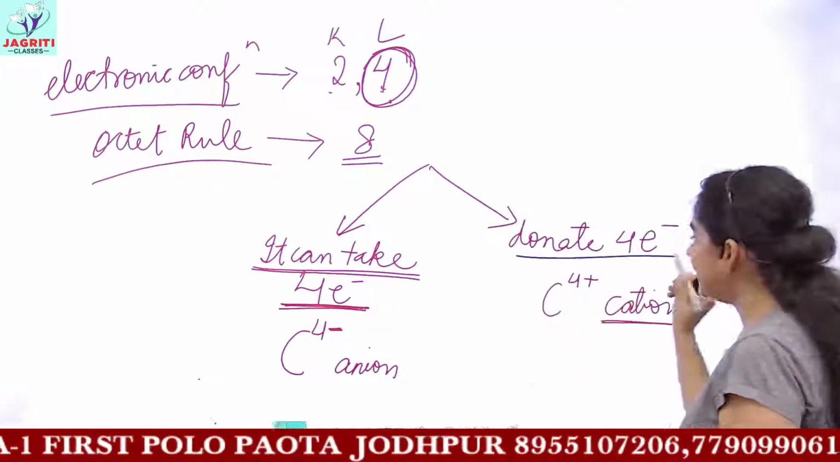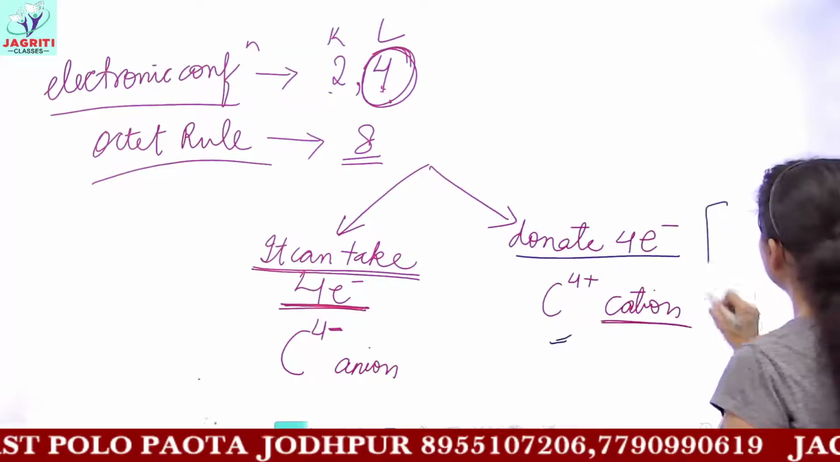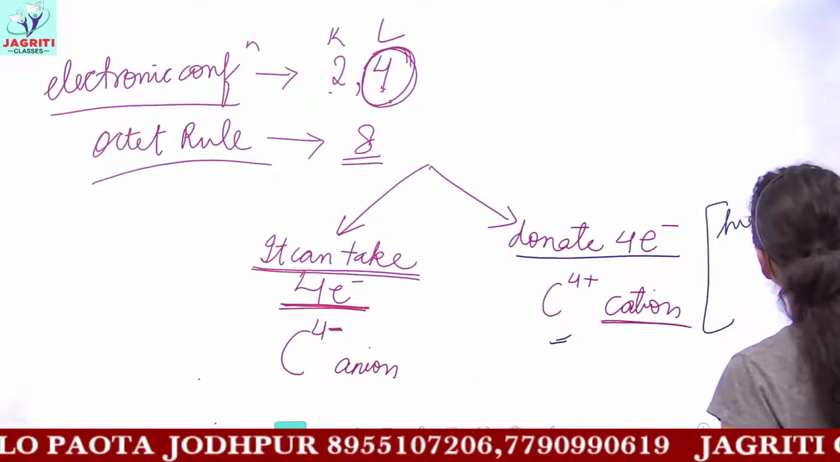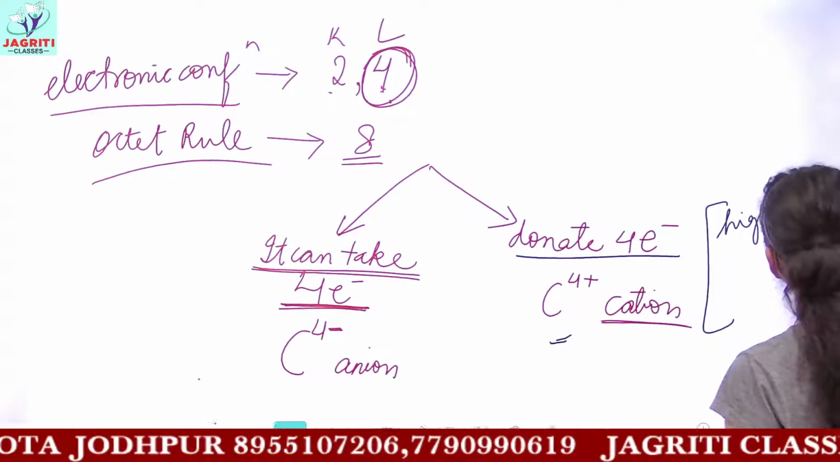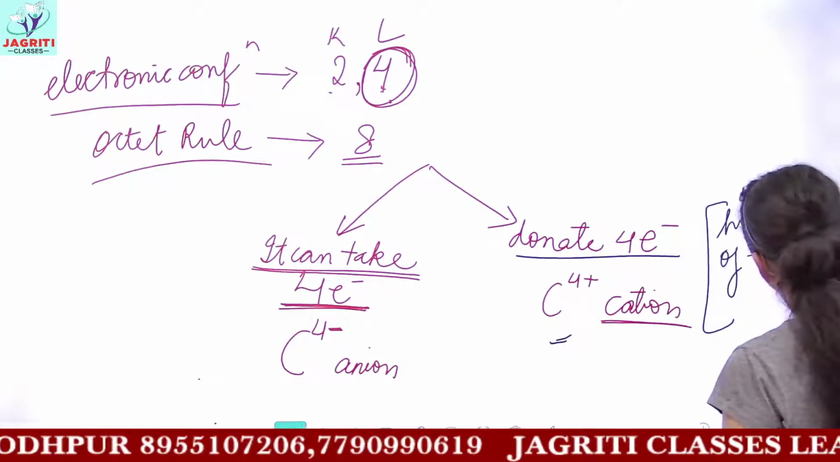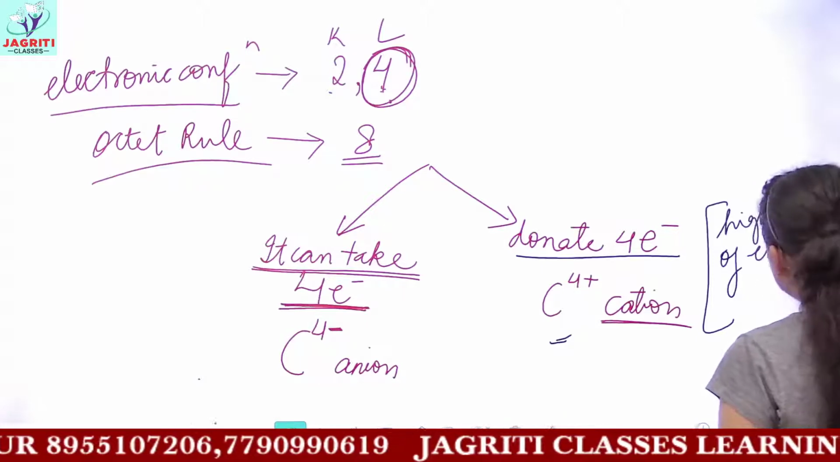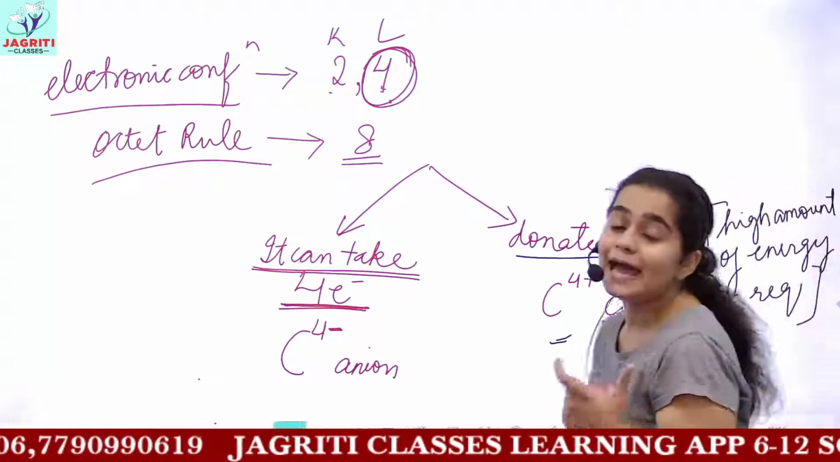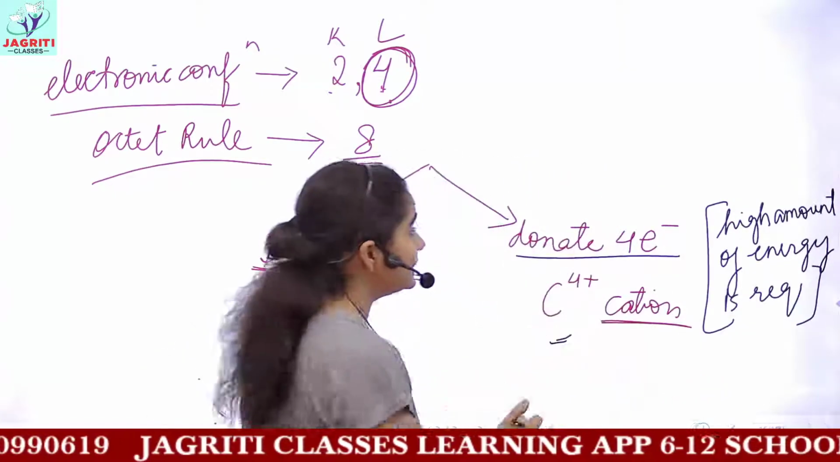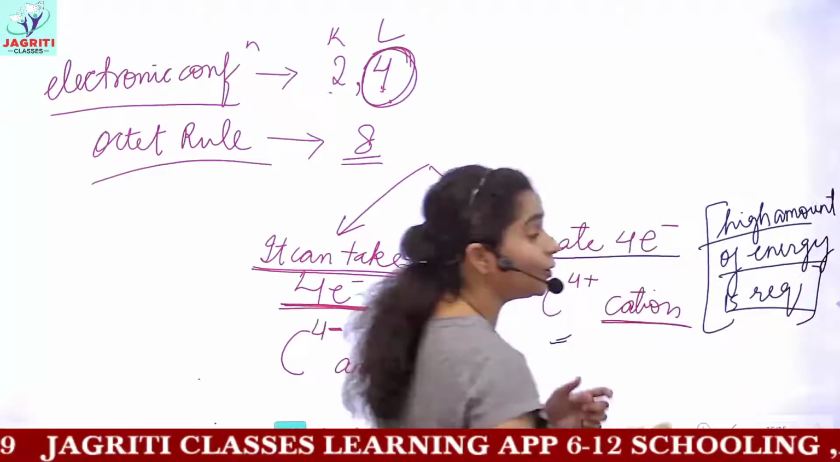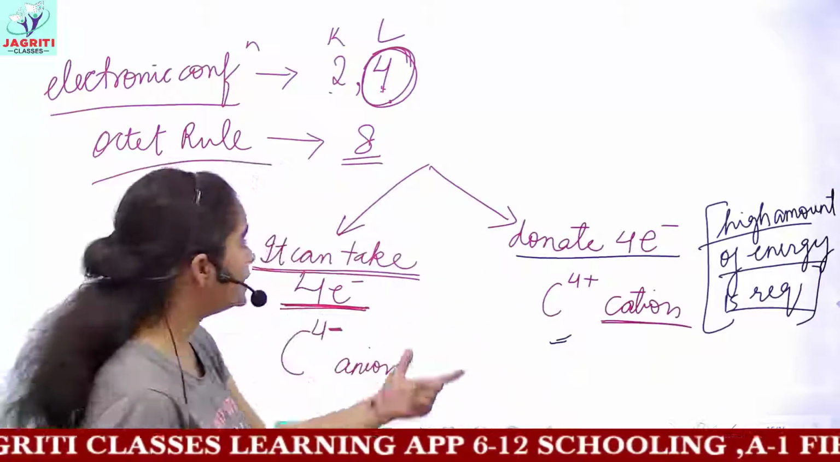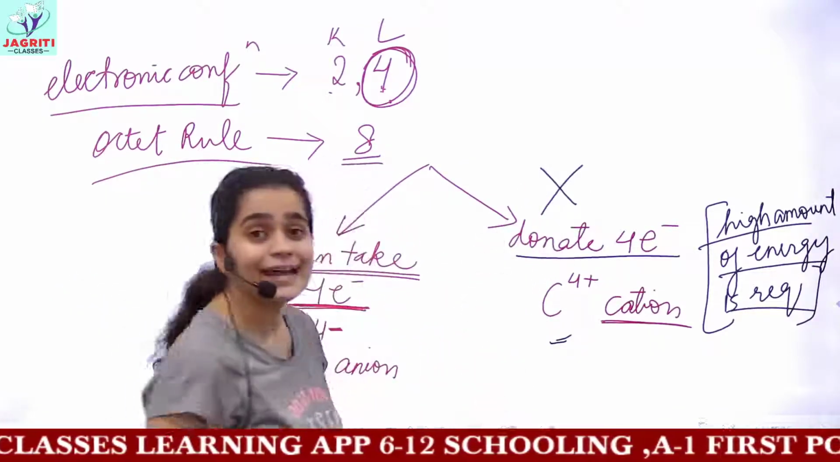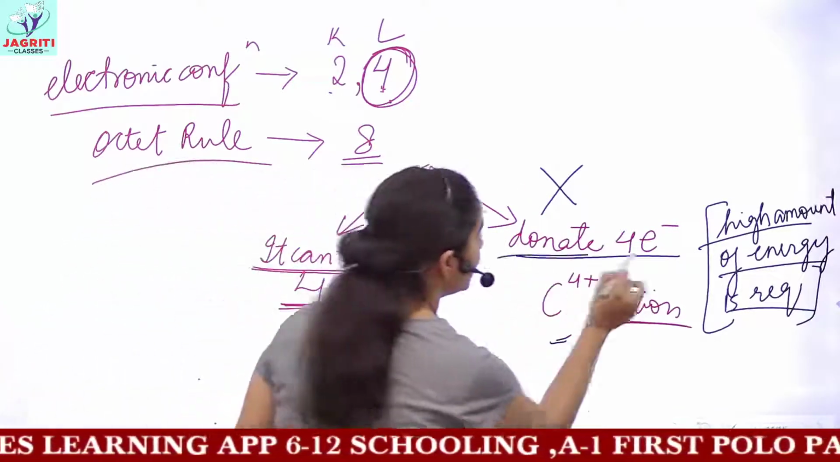If it wanted to donate 4 electrons, then a high amount of energy is required. A high amount of energy is required for the removal or donation of 4 electrons, and this energy can't be easily taken from the surroundings or from any other external source. So this possibility is ruled out, that is, carbon cannot easily donate 4 electrons.